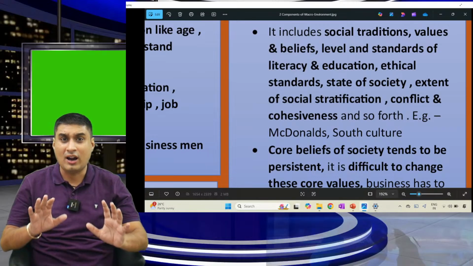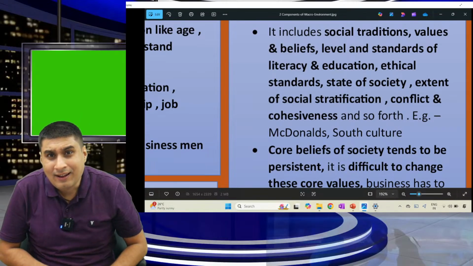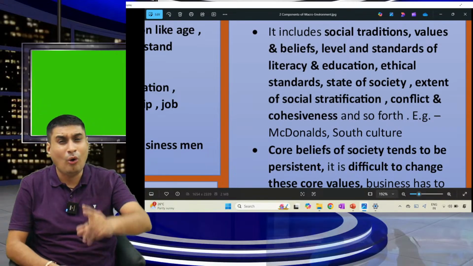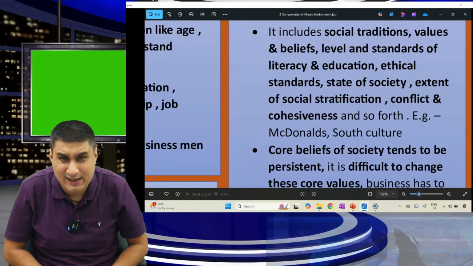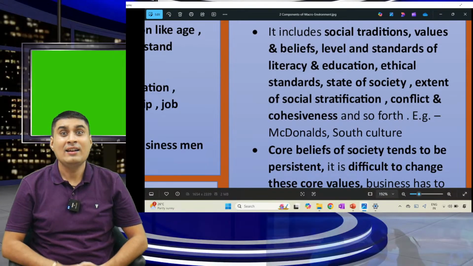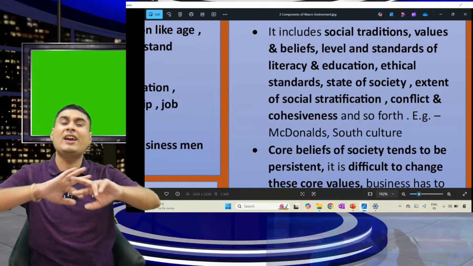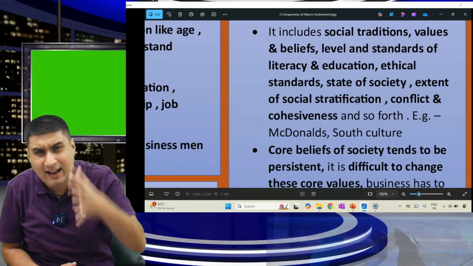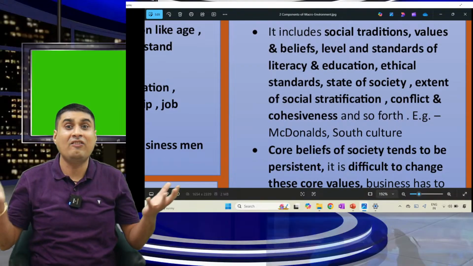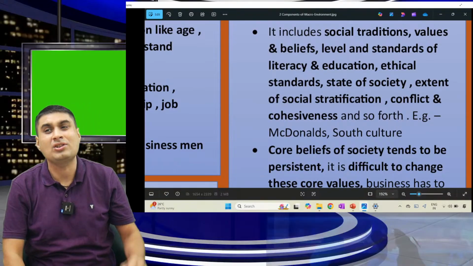Recently I went to London. In London, you will be shocked. Only one veg item is there. Burger? No, French fries. Nothing else, because it is their culture. They all eat non-veg. In India, they came and changed the majority of the menu to veg. Only two or three items are non-veg. Why did they change? Social tradition.